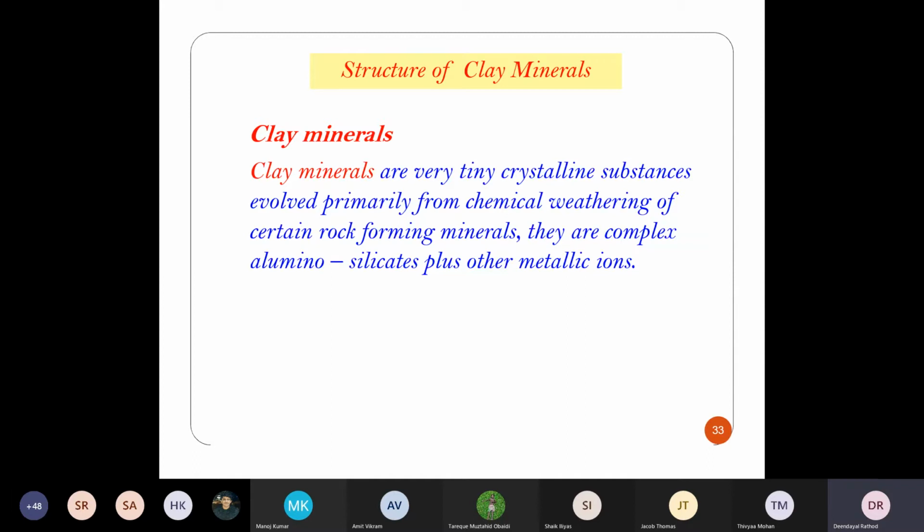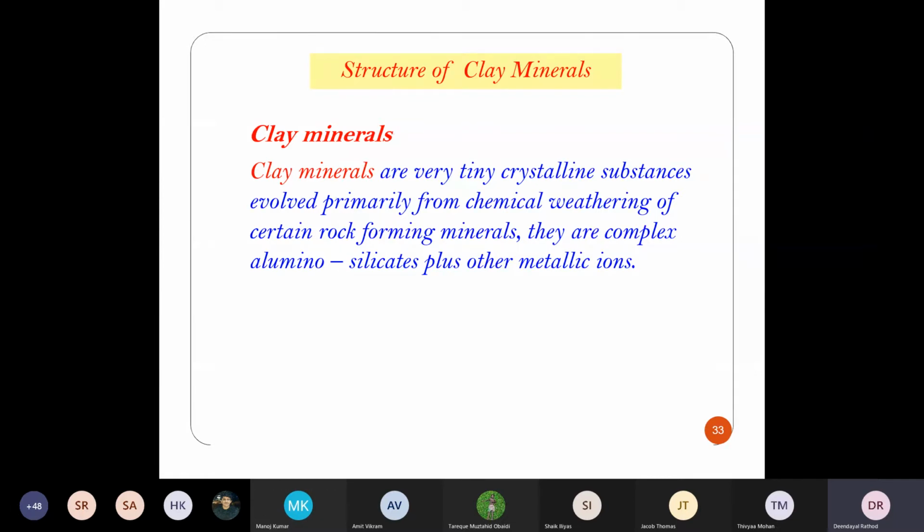Clay minerals are very tiny crystalline substances evolved primarily from chemical weathering. As we have discussed, clay would be formed by chemical weathering, not because of physical weathering. Some chemical reaction will take place when it comes in contact with water because of the weathering. Then some chemical reaction takes place, and from that clay would be formed.